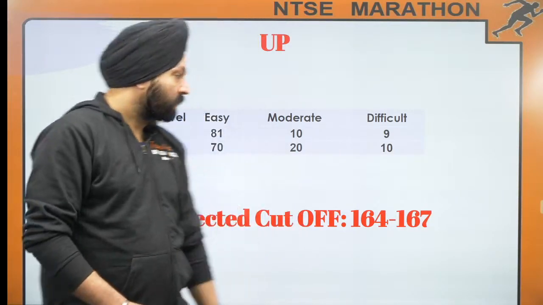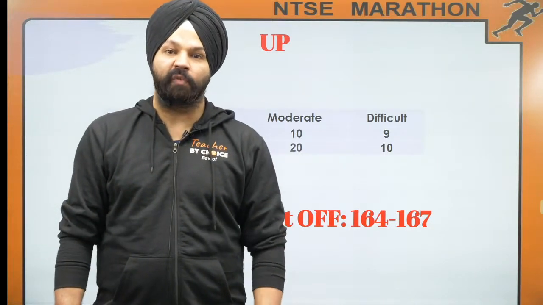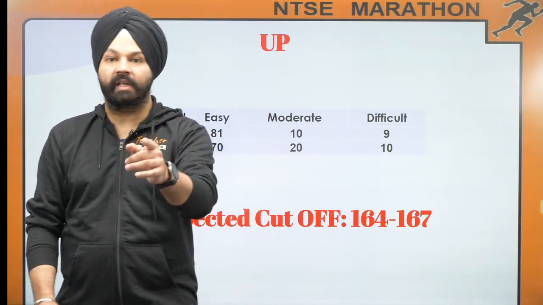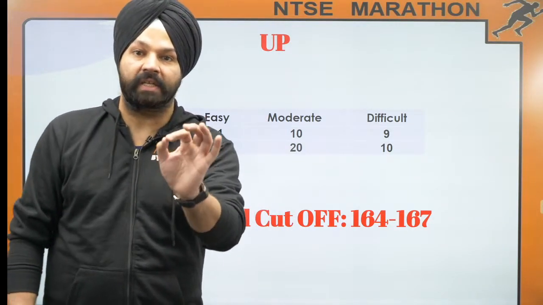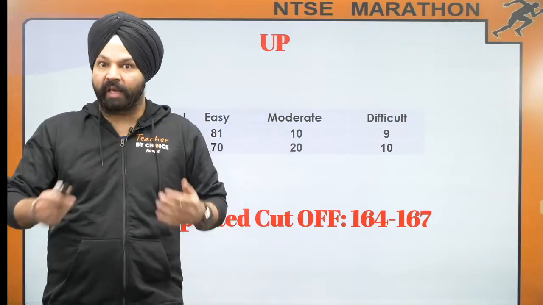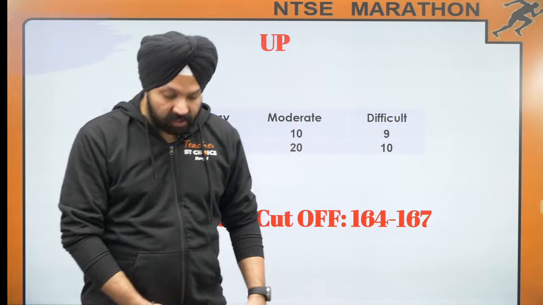So the cutoff stands in a range of 164 to 167, and believe me, if you are 170 above, if you have calculated your score for UP and you are 170 above, believe me, it is on the very safer side for general category. That's what I feel. I am not sure, right? But that's what I feel, and you can easily add 10 to this.